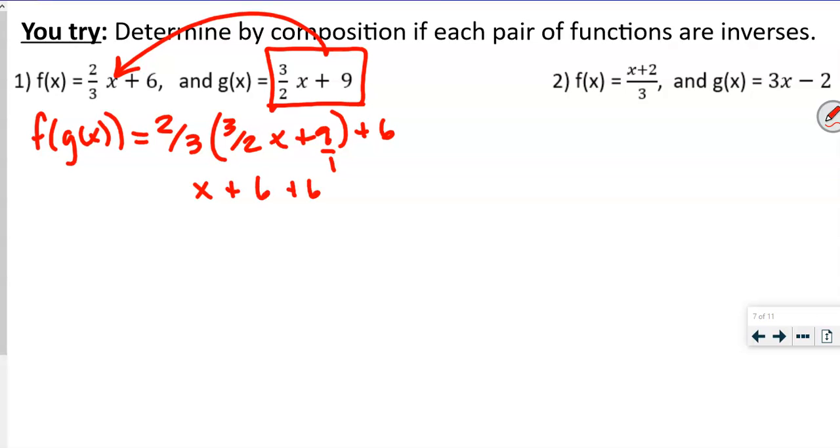So what do you notice already? So this is x plus 12. So these are not inverses again because we did not get an x. Okay? All right, let's try this other one. So pause me here, come back when you're done.